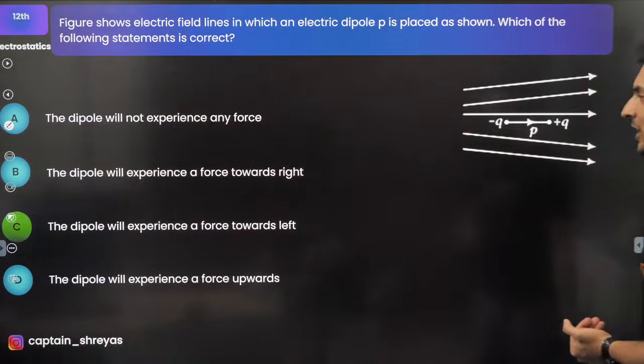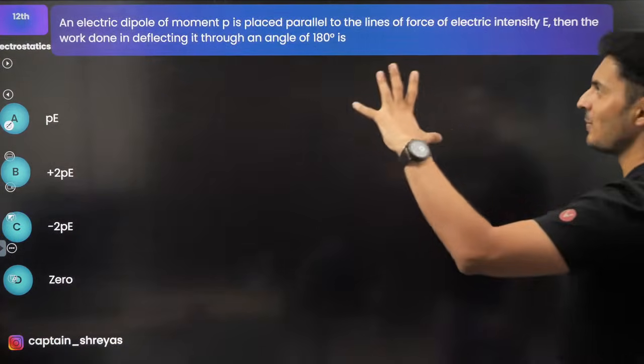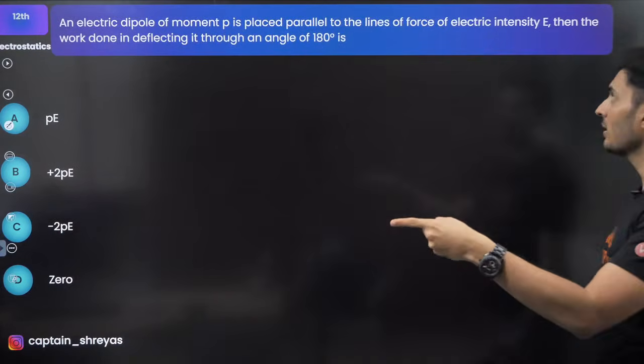All right. So moving on to the next question. Electric dipole of moment P is placed parallel to the electric field lines.